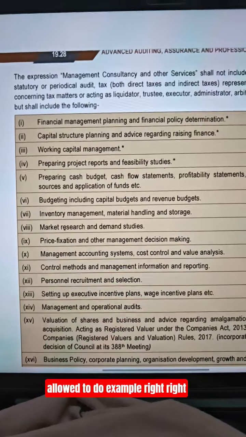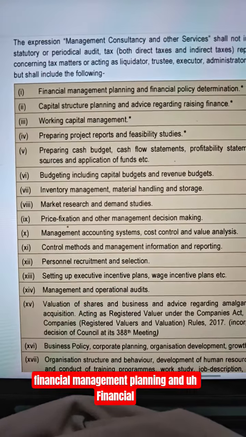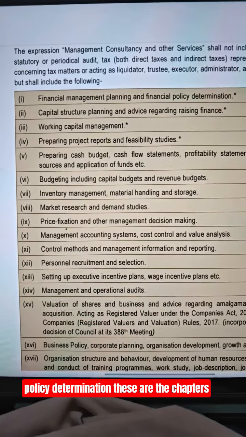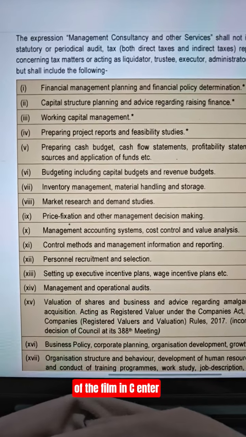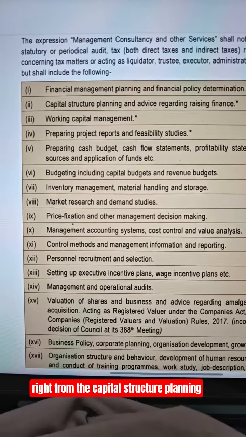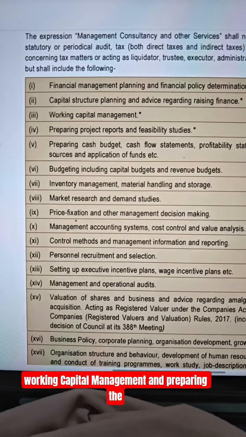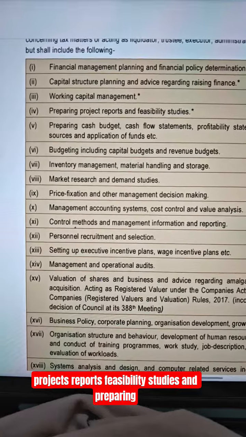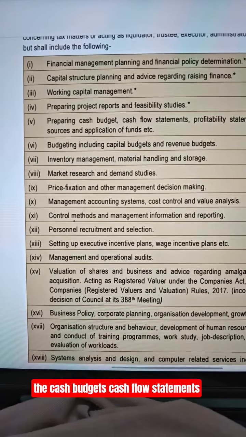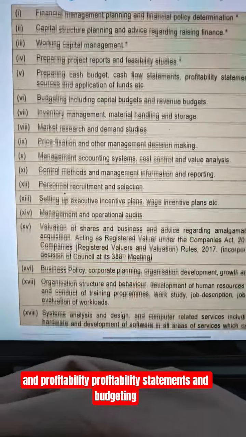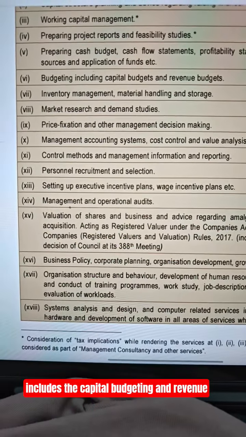are allowed to do. For example, financial management planning and financial policy determination. These are the chapters of the FM in CA Inter. Right from the capital structure planning, raising of finance, working capital management, preparing project reports, feasibility studies, and preparing cash budgets, cash flow statements and profitability statements, and budgeting, which includes capital budgeting and